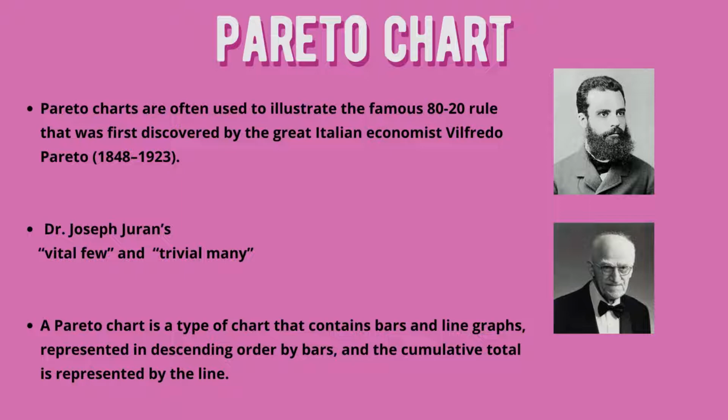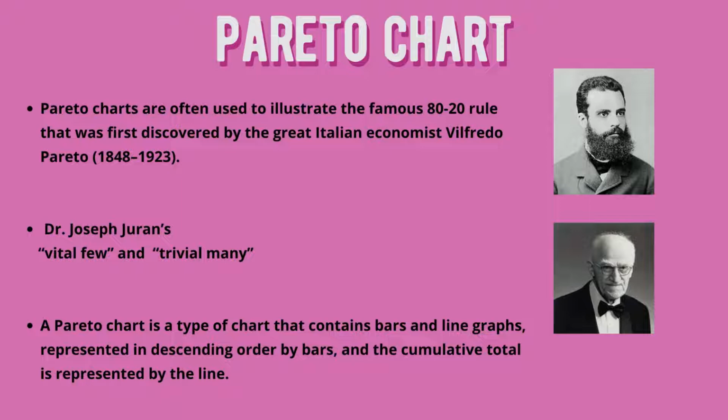Dr. Joseph Juran discovered that a small number of causes is generally responsible for a large percentage of the effect, the vital few and the trivial many, or useful many. A Pareto chart is a combination chart that has a bar graph as well as a line graph, where individual values are represented in descending order.